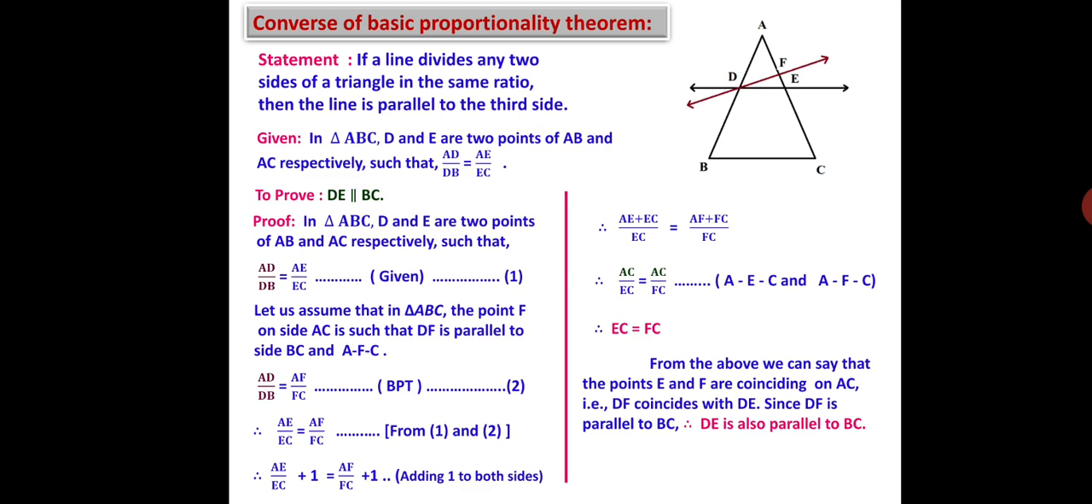So, from the above, we can say that the points E and F are coinciding on AC, that is DF coincides with DE. Since DF is parallel to BC, we can say that DE is also parallel to BC. Therefore, we can write DE is parallel to BC. Let us discuss one problem based on this theorem.